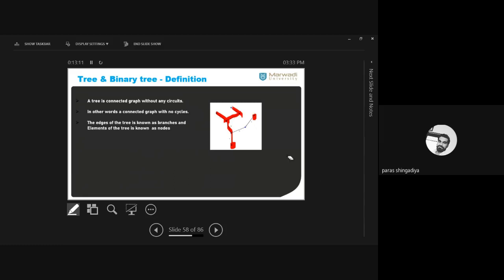Clear? But if I consider one of the vertices, for example, if I add some more vertices here, this one, these are Z and X, then here we cannot find a path between this vertex and this vertex.